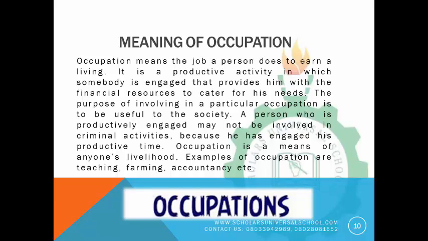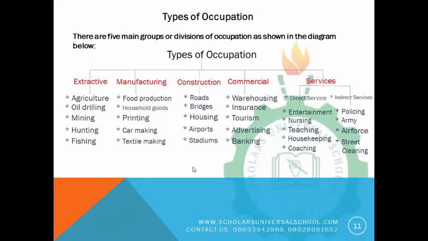You know, occupation means a job that someone does to earn a living. Examples of occupations are teaching, farming, accounting, banking, engineering, medical doctors. All of those things are occupations. Those are what we do to earn a living. Now, when we talk about types of occupation, there are 5 main groups or divisions of occupation as shown in the diagram below. Now, we have the extractive, we have the manufacturing, we have the construction, we have the commercial, and the services. So we'll be discussing them exclusively in our next slide. So you have to pay attention to all of these types of occupations.